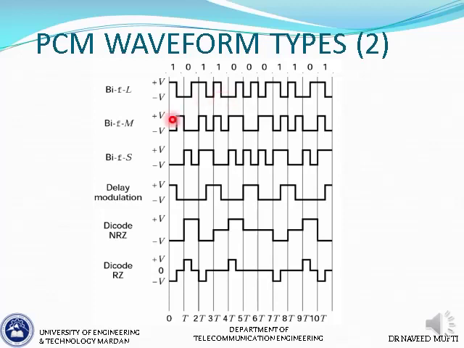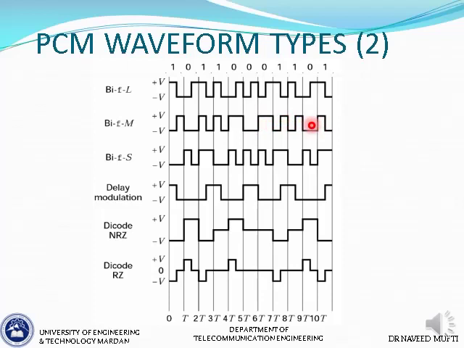And now coming over to biphase mark, there is one thing to remember first: there is a transition at the start of every bit interval. So there is a definite transition at the start of every bit interval. If you notice here, there is a transition or a change of polarity at the start of every bit interval, irrespective of where it was, there is a transition. That's the first thing.